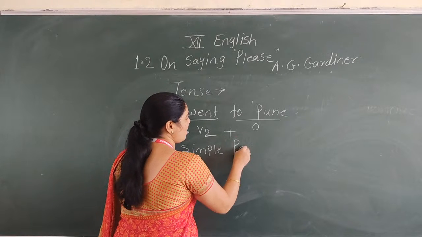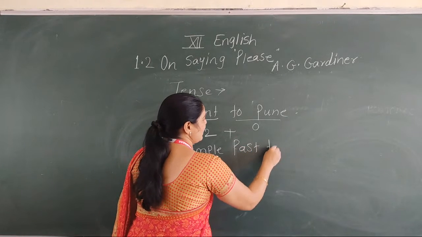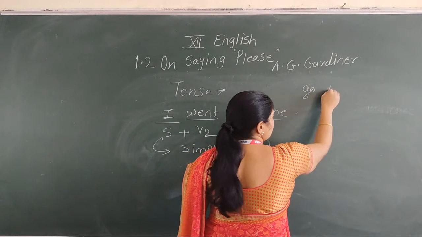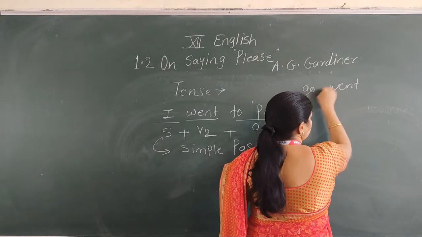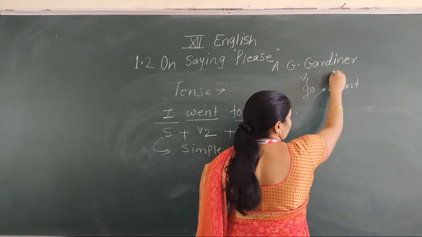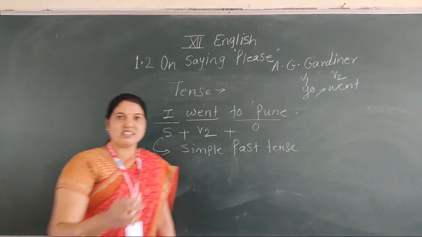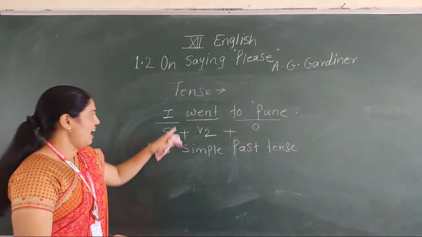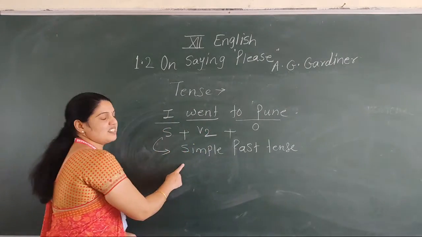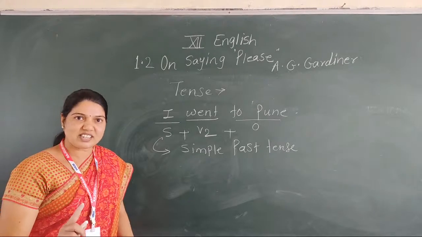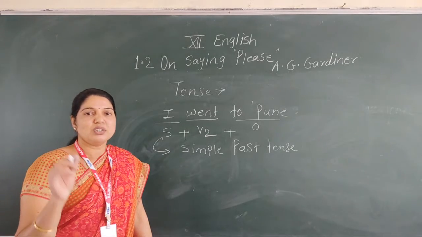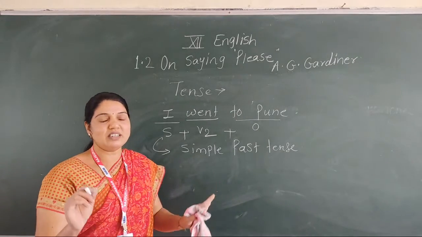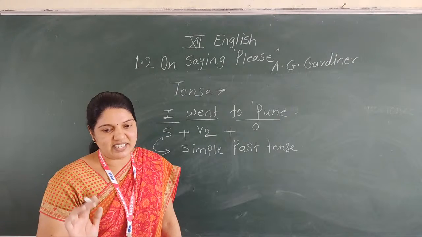It's a structure of simple past tense. Why? Because you know very well that go is a present tense, went is its past tense. Go is V1 and past tense of go is went. Okay? Now do you understand? I went to Pune. It's a simple past tense. Do you understand this? In this manner, you should try to find out the structure and also identify the tense of the given sentence. Okay?